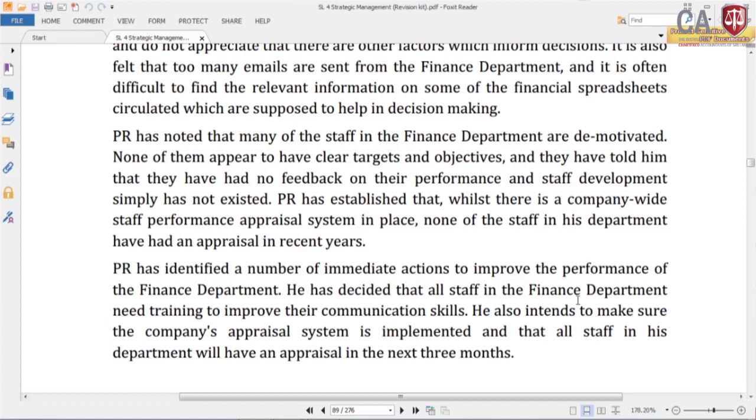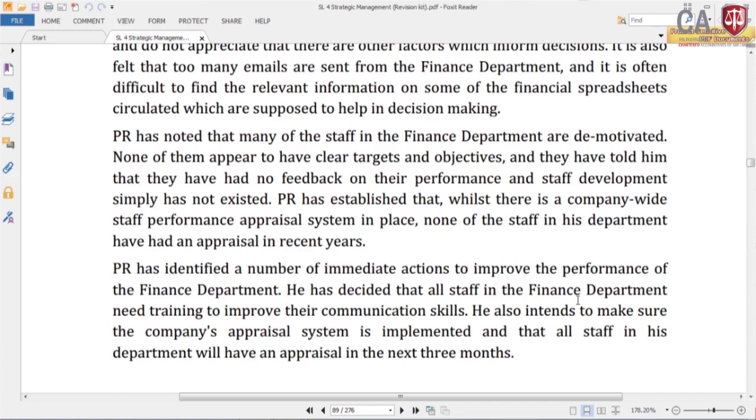Now this paragraph is looking at the requirement of part B of the question, performance appraisal. Now what is the problem with the performance appraisal? They have not been given clear targets and objectives, no feedback is given on job performance, no staff development. PR has established that while there is a company-wide staff performance appraisal system in place, none of the staff in his department have had an appraisal in recent years. That means they have not conducted performance evaluations.